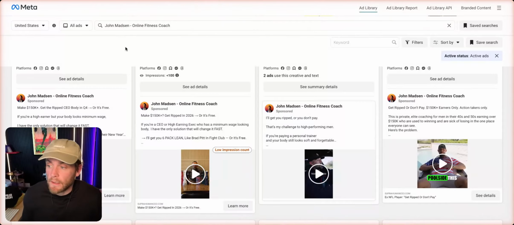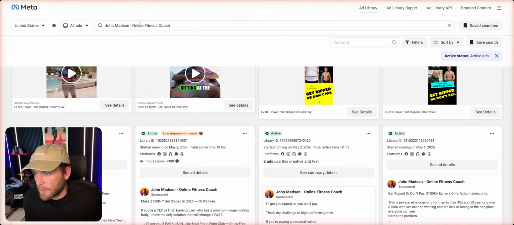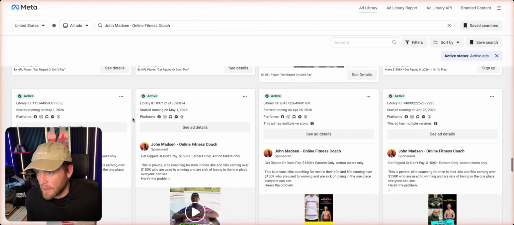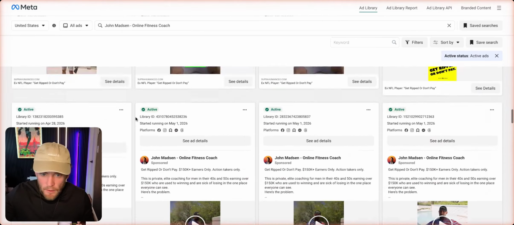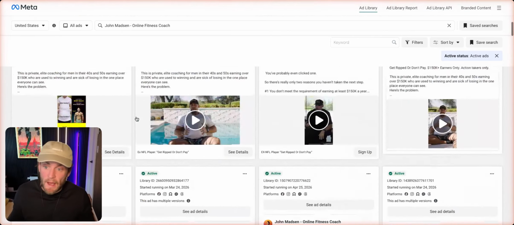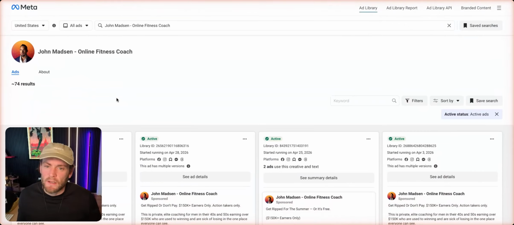So the first thing is I came into the ad library, which is the Facebook/ads library. And I looked up, I tried to find the right account, which is John Madsen. It has a lot of different ads here. It could take hours to kind of take this and look through and kind of parse different notes. There's a lot of expensive tools